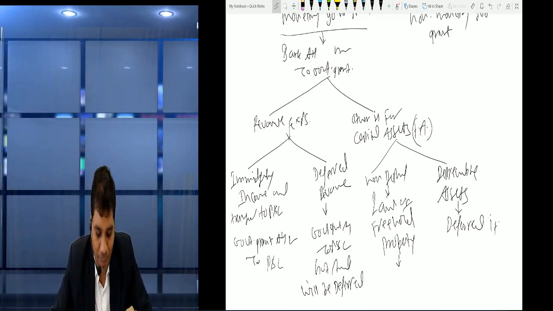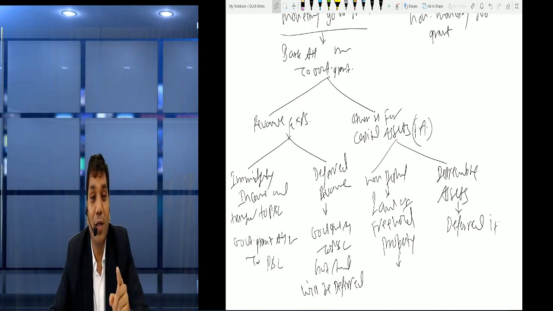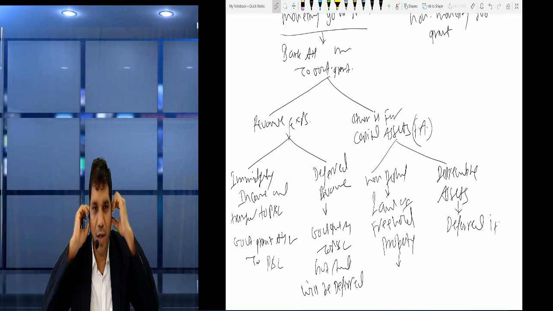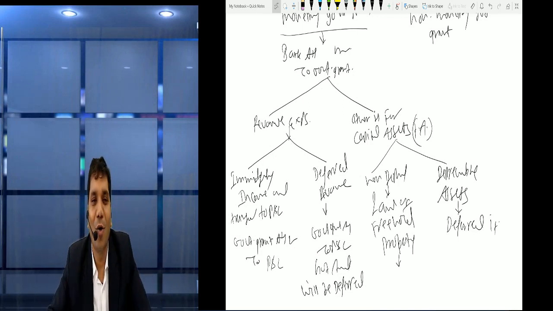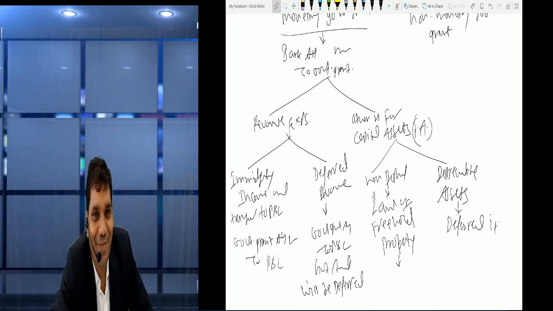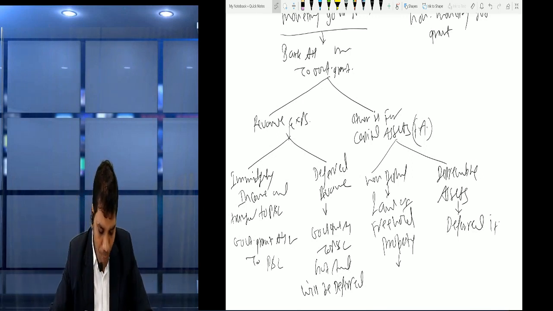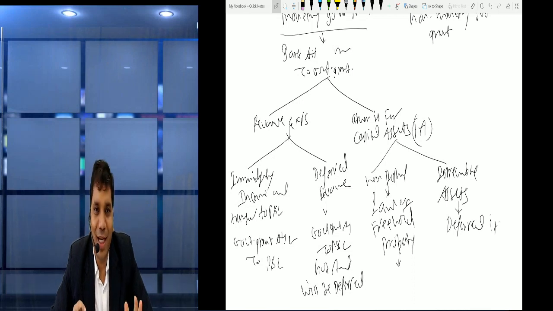If it is for revenue expense, then what do we do? We immediately charge to P&L or we can defer it. Understood? So if charged immediately to income and expense, the entry passed is government grant account debit to P&L, or if we defer it, then also the entry will remain the same, right? But the amount will be deferred. So if it is immediately charged, then government grant account is debited to P&L for the entire amount.